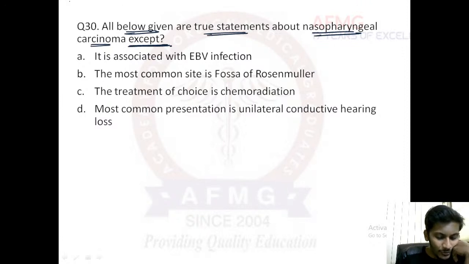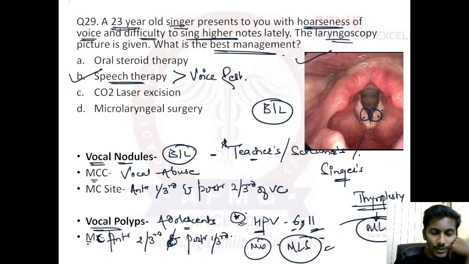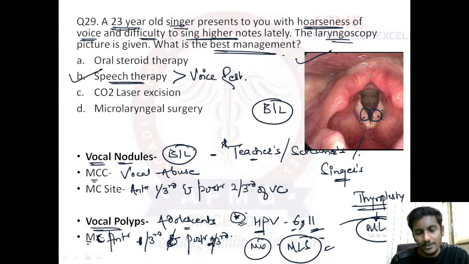Everybody knows this now, right? No, no, no. Location is not the same for polyps and nodules. Please remember that it is different. Sorry. For polyps and nodules, usually the location is the same. It is anterior 1/3 and posterior 2/3. Thank you for correcting. It is anterior 1/3 and posterior 2/3.